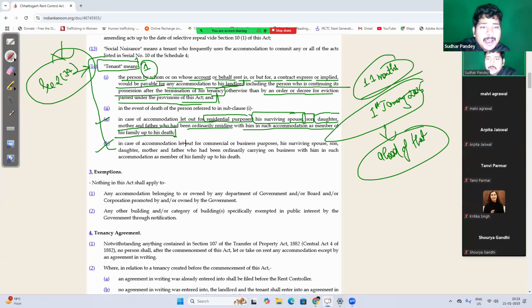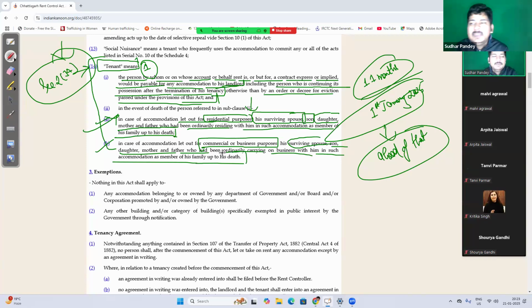Now, in case of accommodation let out for commercial or business purpose, because the previous definition is for residential purpose. Let's assume that I have given a shop on rent, and again the tenant has expired. Then his surviving spouse, son, daughter, mother or father who had been ordinarily carrying on business with him in such accommodation as a member of his family at the time of his death.